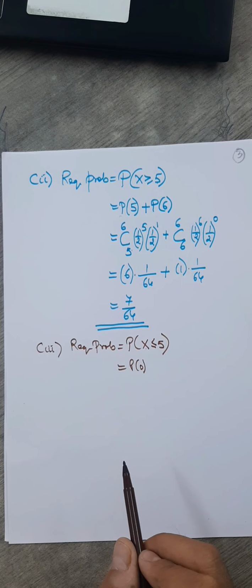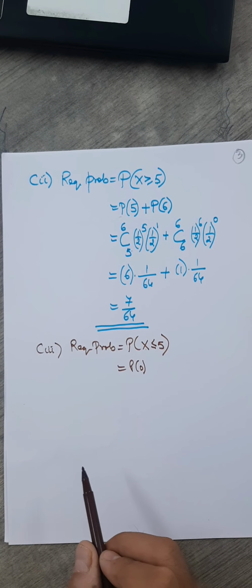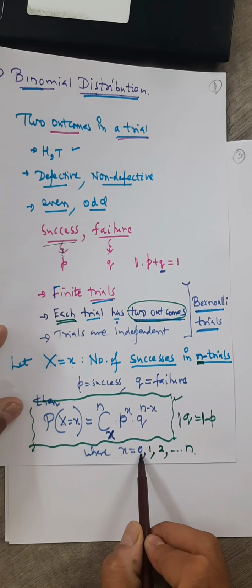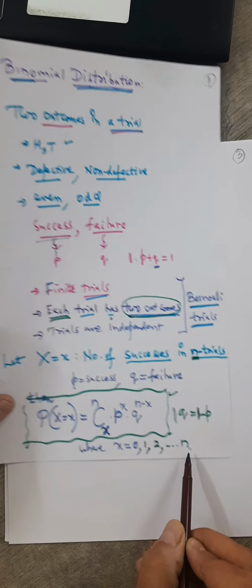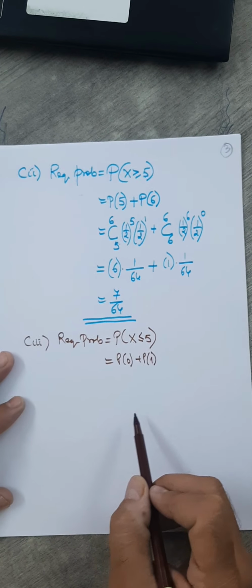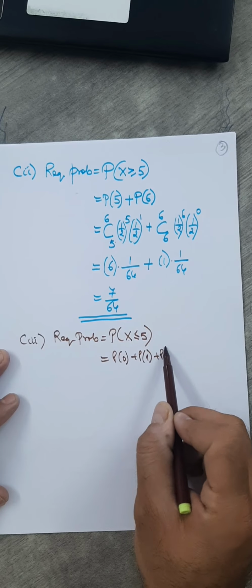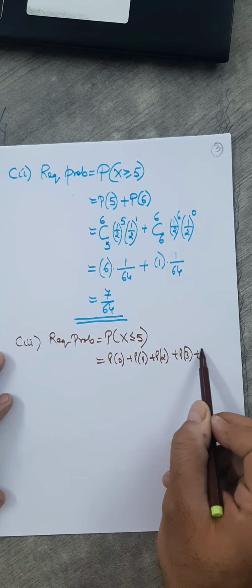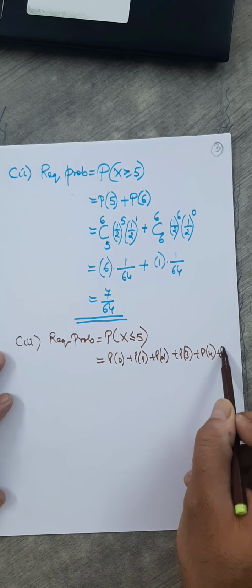We already mentioned it earlier. Success starts with 0 and so on up to n. So P of 0 plus P of 1 plus P of 2 plus P of 3, P of 4 plus P of 5.